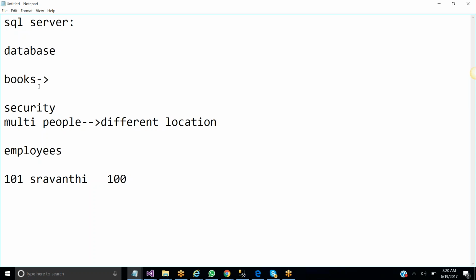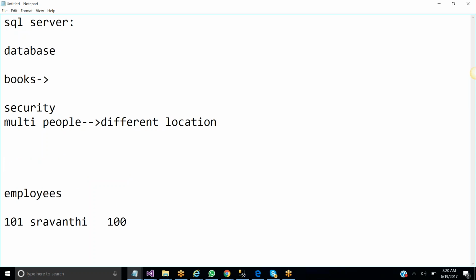So the people migrated from storing the data in a book format to other formats like Excel and WordPad. But in Excel and WordPad also, if other people on other systems want to access the Excel file that is in your system, we need to share the Excel file. If we shared the Excel file yesterday and today we performed a modification here, that modification will not be reflected for the person who is using the Excel file shared yesterday. So updation is not available to the Excel file that you have shared.